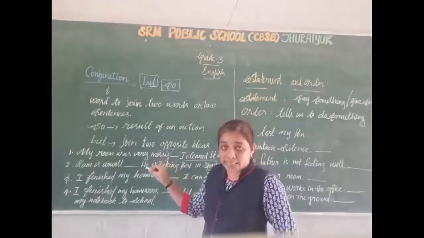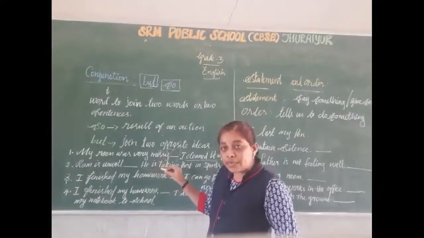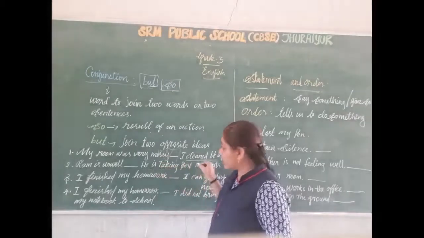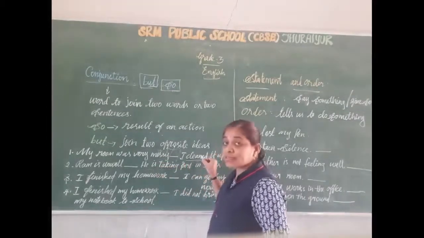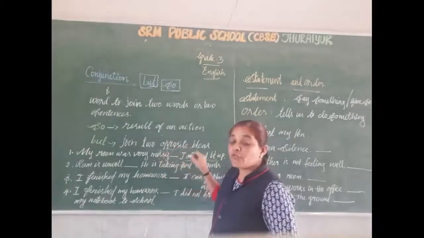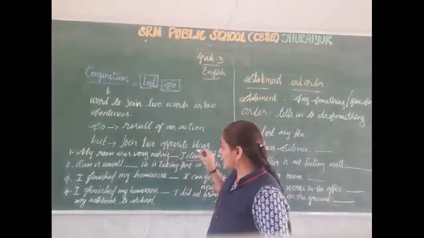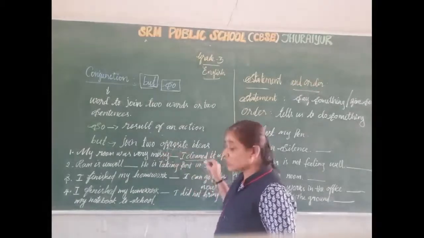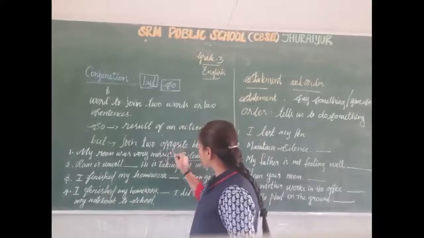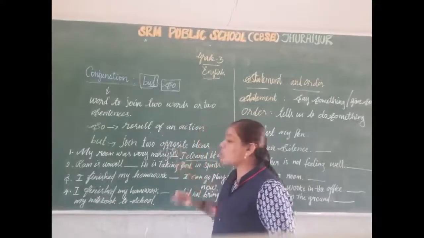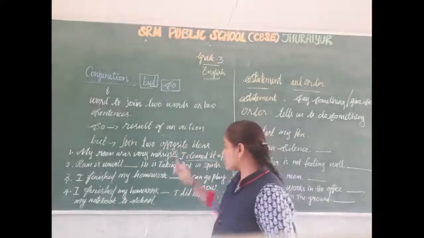My room is very dirty. What did you do? I cleaned it up. So here the second sentence is the result of the first sentence. When it shows the result of the first sentence, we want to use the conjunction so. Okay. So yes, so.